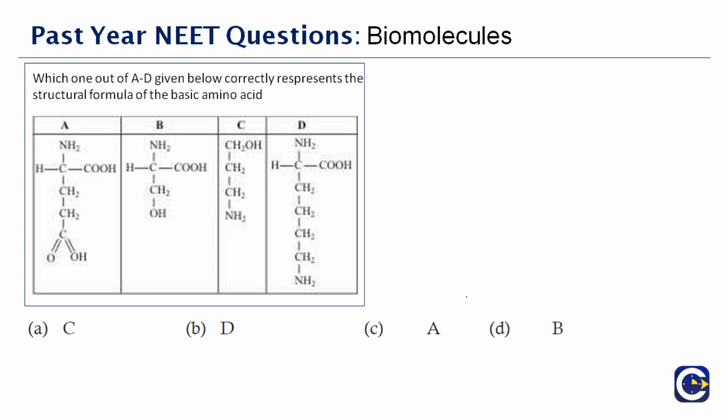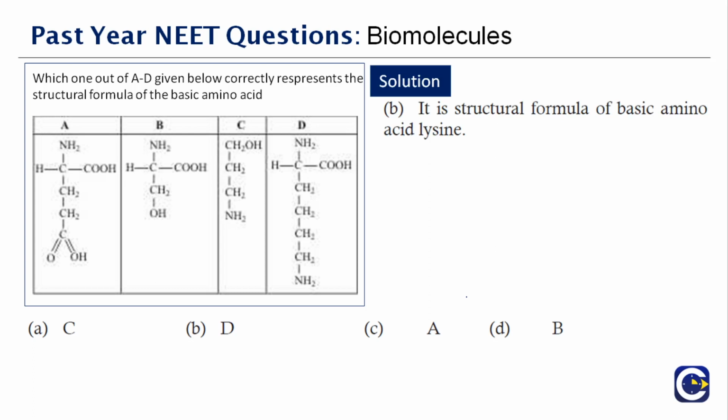I think this is an easy question for you. When you talk about the basic amino acid, which one will be the right one? Obviously it is D. It is the structural formula of lysine. Lysine is an amino acid and D represents lysine correctly. Therefore the correct answer is option B, which represents D.